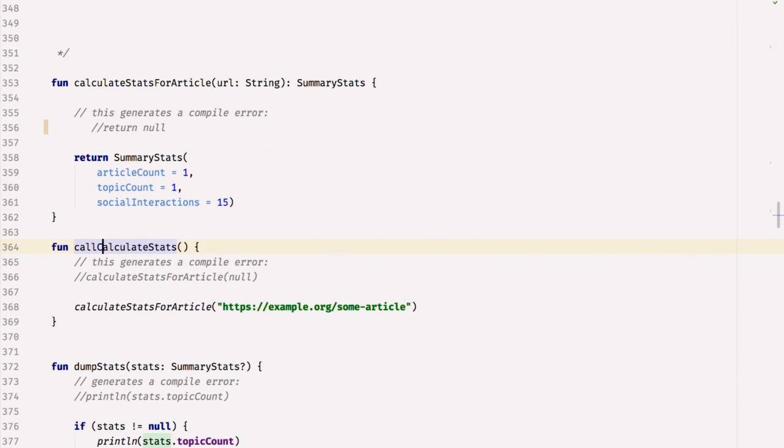And when I call it, I get a very similar thing. That URL is not nullable. So if I call it with null, I get a very similar error message.